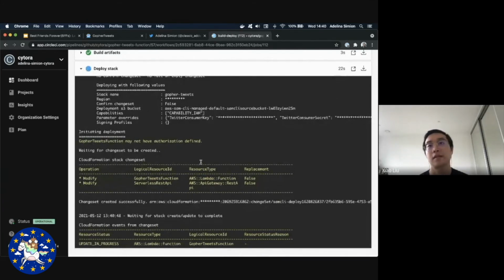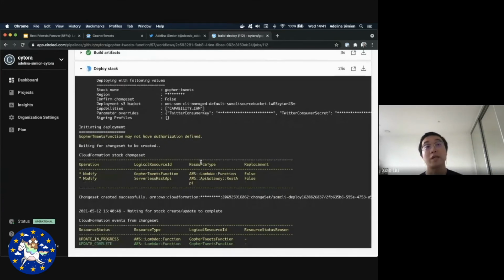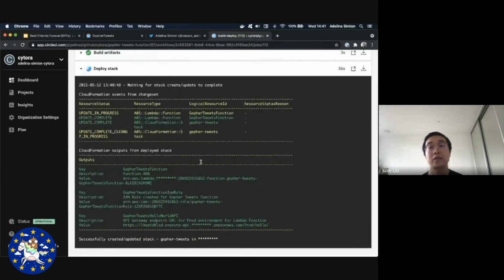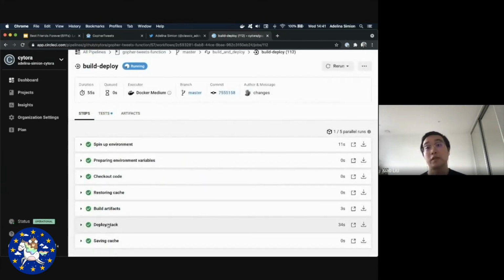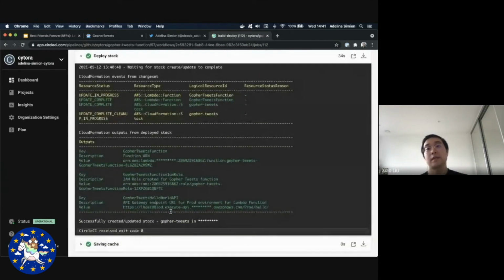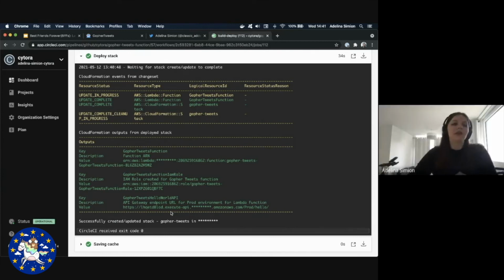What happens next is it deploys a new CloudFormation template. As we mentioned, we're using the SAM syntax. CloudFormation will transform and expand that into a fully compliant CloudFormation template, and all these change sets will be deployed through CloudFormation. In Cytora, we also configure pre-traffic hooks with CodeDeploy in AWS, where we can run all these health checks and component tests to implement a blue-green deployment. It's only once the component test has passed that it will shift the traffic from the old Lambda function to the new Lambda function.